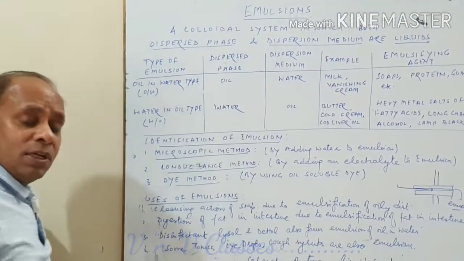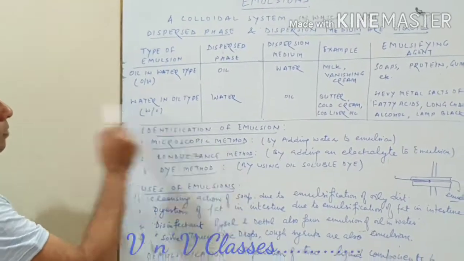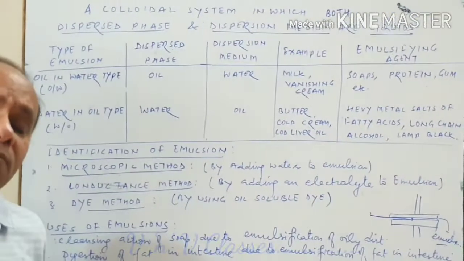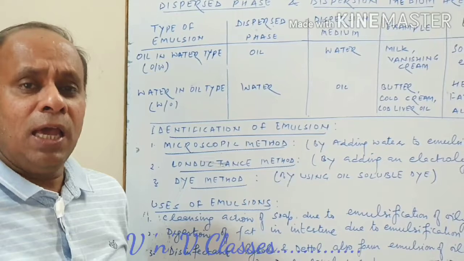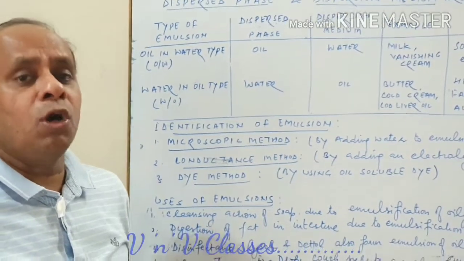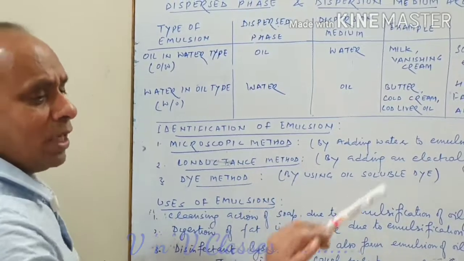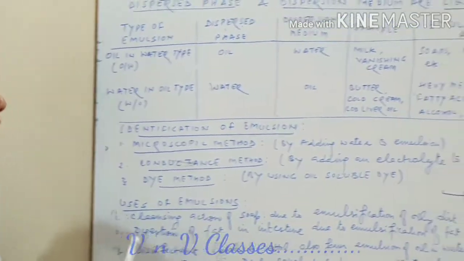Now we have broadly classified emulsions into two types, because the two liquids must be immiscible. Normally one liquid is water and the other is definitely oily in nature. So all the emulsions we observe are broadly classified into two classes.